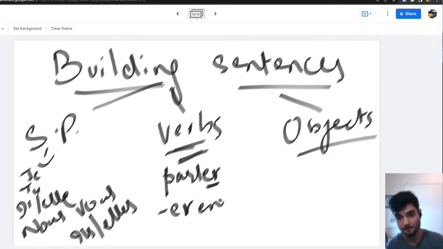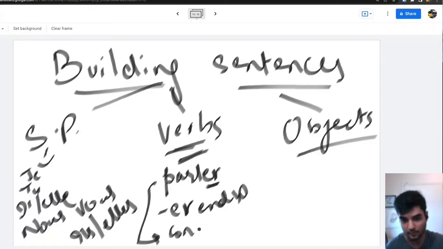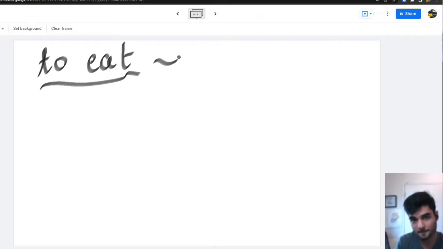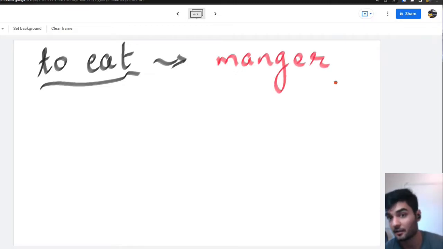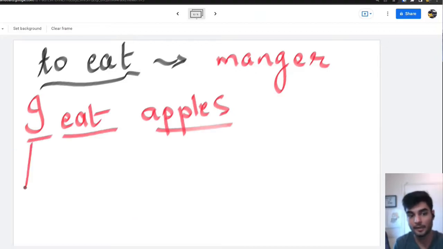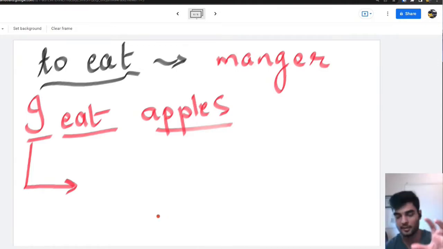Okay. What is the conjugation of verbs? Why do we conjugate a verb? I'll just use a very easy verb right now. To eat in English, in French, we say manger. Manger. If I have to say I eat apples, how will I put it in French? This is the main agenda that we are talking about today.